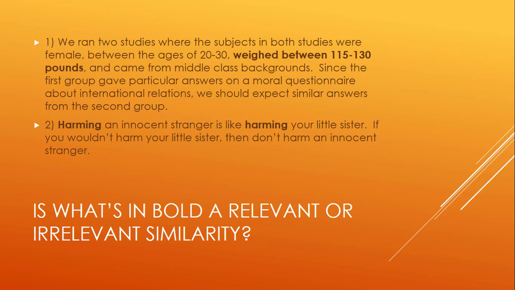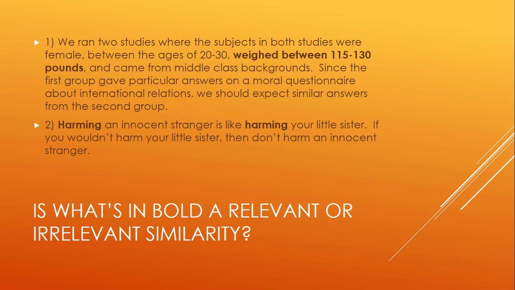So this argument by analogy provides several similarities between the 2 things being analogized, namely the 2 testing groups. And when we look at what's in bold, weighed between 115 and 130 pounds, this is what we should assess as whether or not it's relevant or an irrelevant similarity. To determine whether it's relevant or irrelevant, we should look at the subject matter at hand, look at the conclusion. The conclusion says we should expect similar answers from the second group. In other words, we should expect similar moral answers to the moral questionnaire from the second group as compared to the first group. Okay, so our issue is one about answering moral questions.